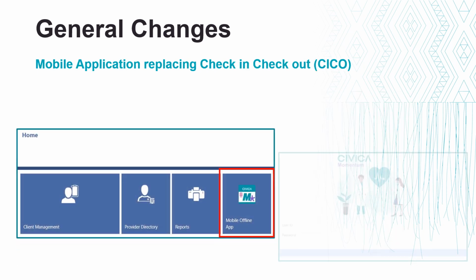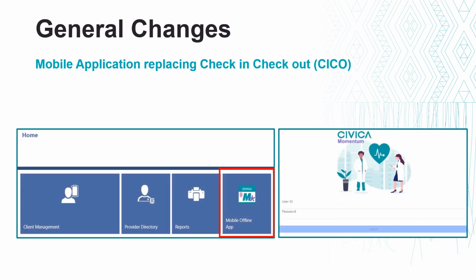There is also a new mobile application which is replacing check-in, check-out. The mobile application and SPA will be available for home care, contact, palliative care, long-term care facilities and the acute care assessments. Currently, ACC contacts will not be moving to SPA or the mobile application. You can watch a video for more information on the mobile application and how to install it on our website, or you can refer to the What's New document for a guide on how to install this application.